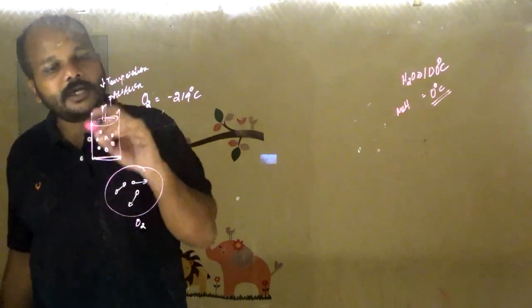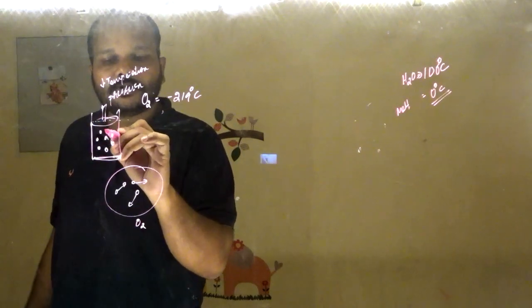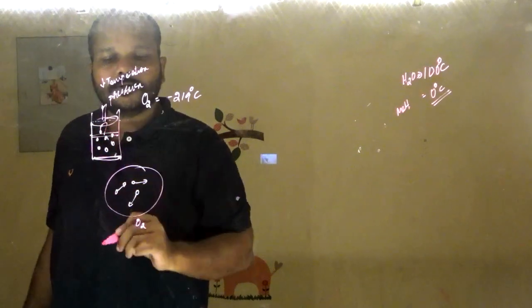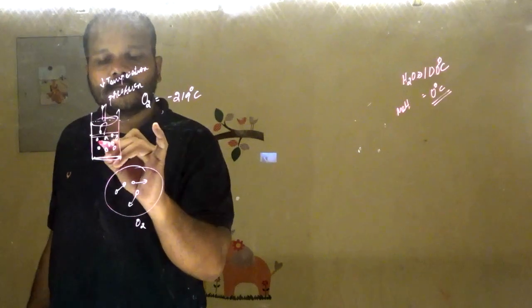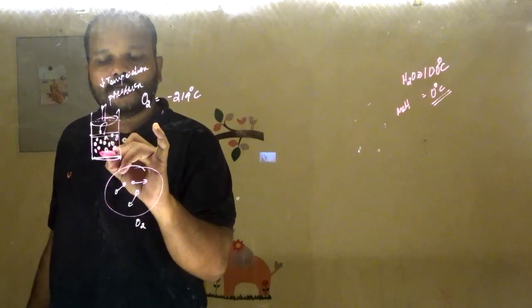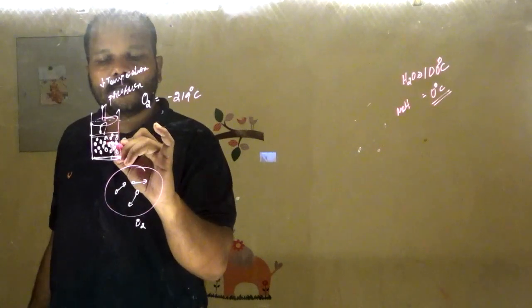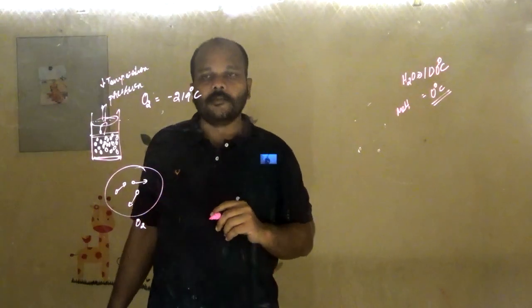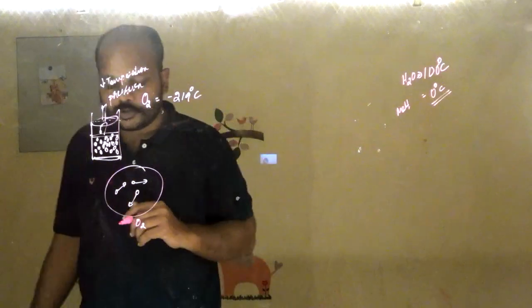So when you decrease the temperature and increase the pressure, these particles come closer and closer, and they try to occupy a lesser volume. This is the case of oxygen, and not only oxygen, but the majority of gases.